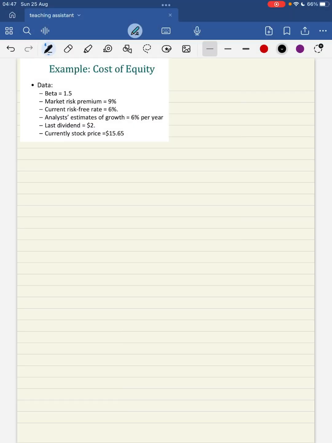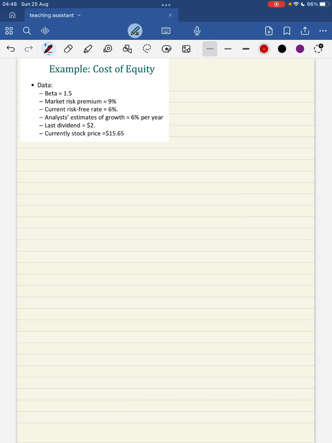This is an example. Let's try to compute the RE, the cost of equity, based on these numbers. The company has a beta of 1.5, the market risk premium is 9%, the current risk-free rate is 6%, analysts estimate growth of 6% per year, the last dividend is 2, and the current stock price is 15.65.